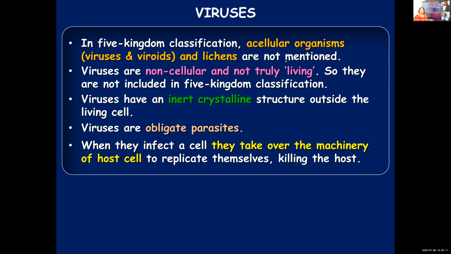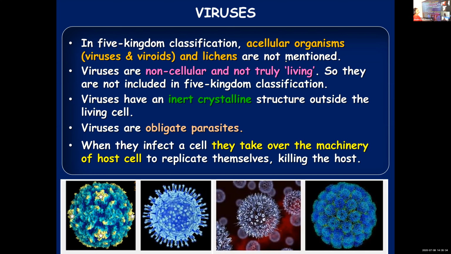They multiply, and finally, once they increase in number and infection proceeds, they can kill the host or the host cell. So pictures of a few viruses are seen here.